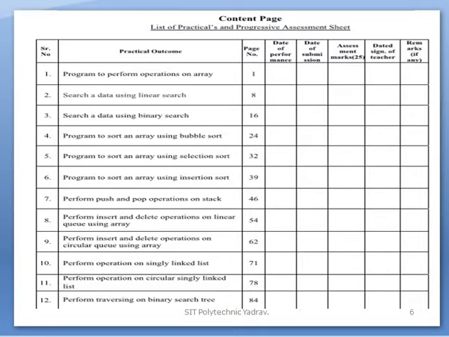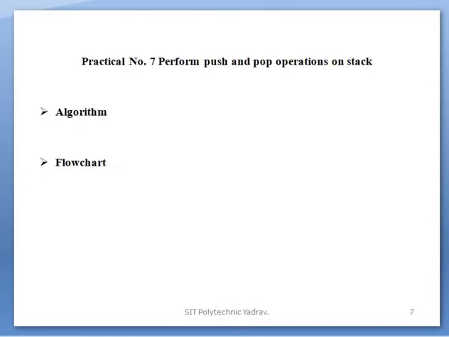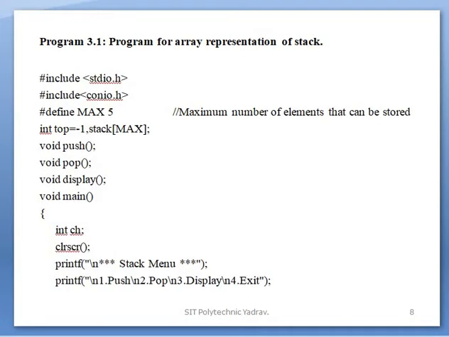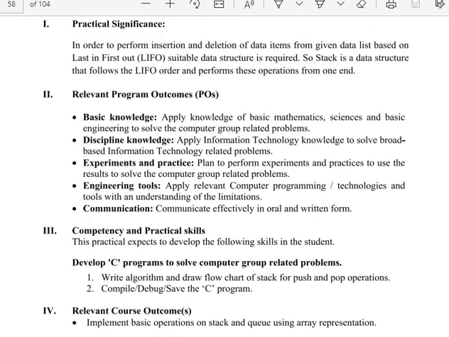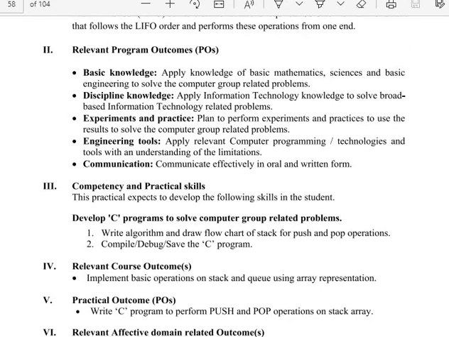On the content page, the list of experiments is there. After that, practical number 7, perform push and pop operations on stack. The algorithm and flowcharts are completed for you, as referred to in the previous practicals. This is your lab manual, practical number 7, perform push and pop operations on stack. These are the practical significances. These are the POs that are achieved: basic knowledge, discipline knowledge, experiments and practices, engineering tools, communication.